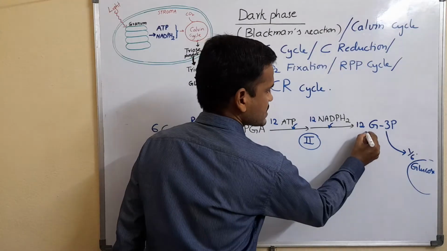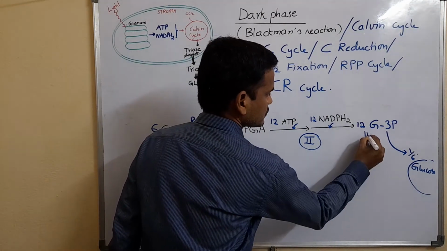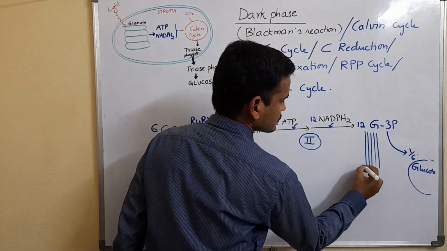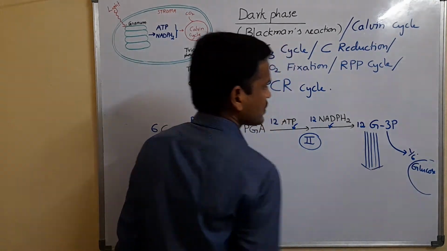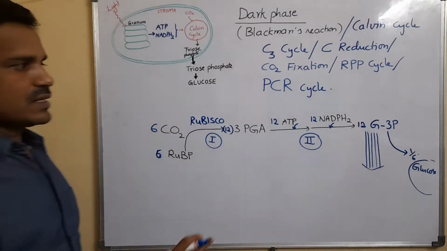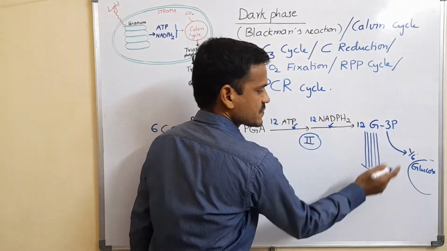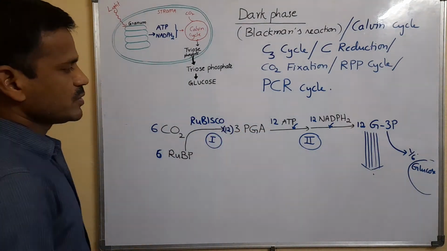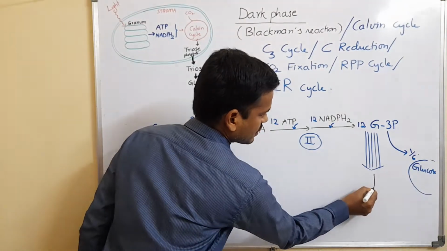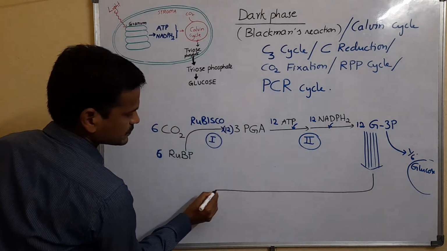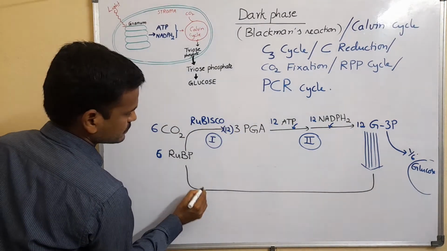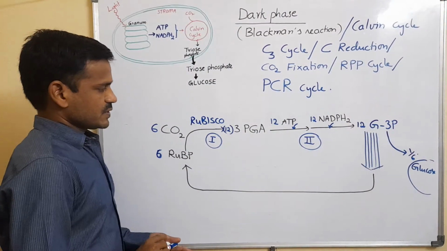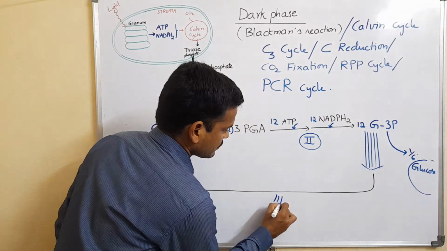And the remaining 5/6 part, 10 of the 12 G3Ps, or glyceraldehyde 3-phosphates, are involved in the regeneration of RuBP. So it is the third step, the regeneration of RuBP.